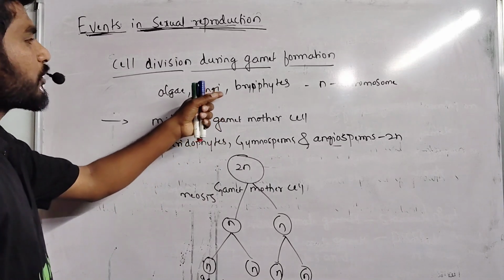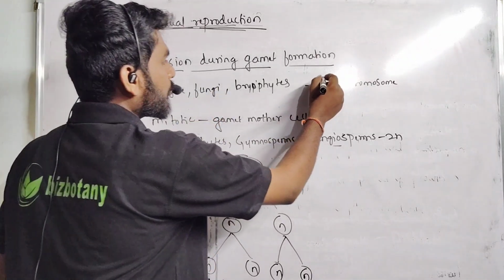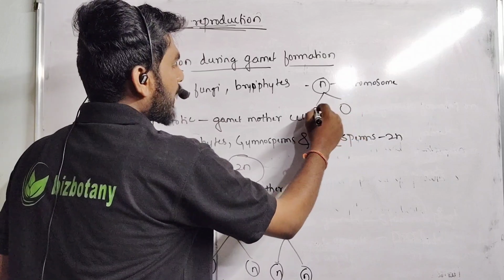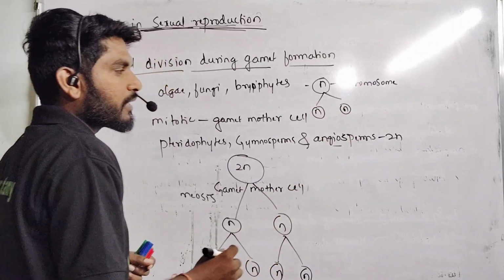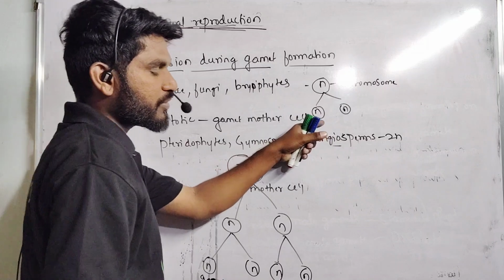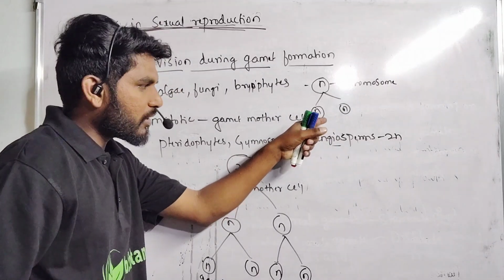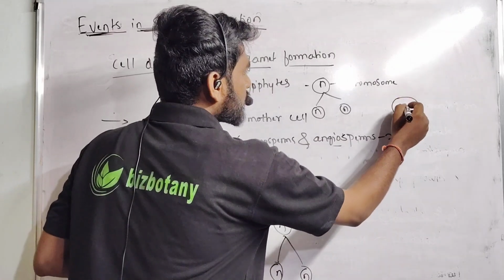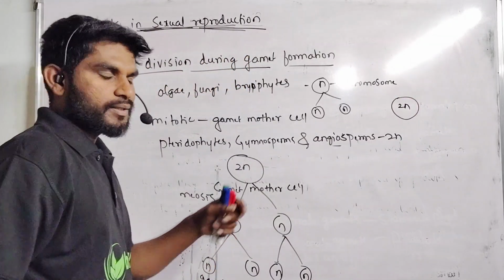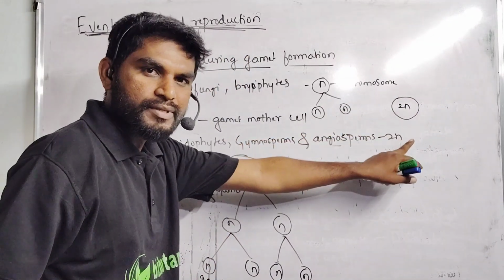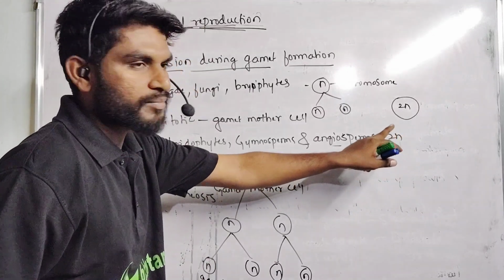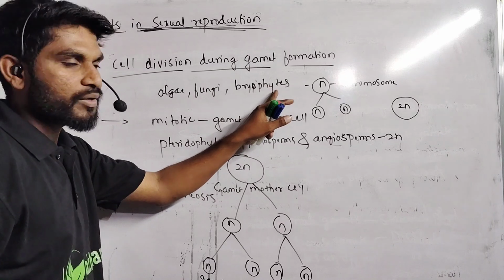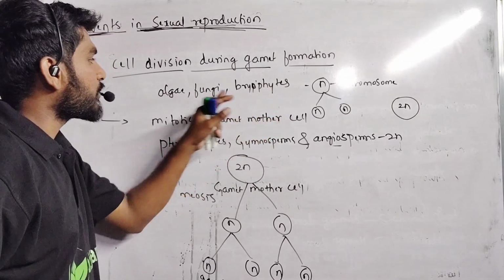What about these lower organisms? They have n number of chromosomes. That's why they undergo mitotic divisions and form gametes containing n number of chromosomes. These gametes fuse with the female or male gametes and form the zygote, which contains 2n number of chromosomes. The zygote further undergoes meiotic division and forms haploid cells. From those haploid cells only, a new algae, fungal or bryophyte body will be forming in case of lower organisms.